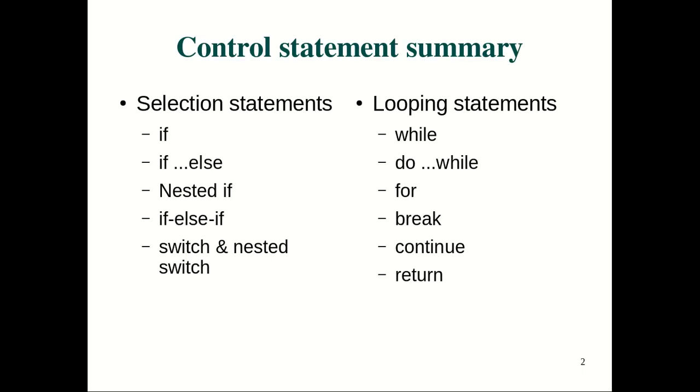So this is the summary of all the control statements supported by the Java programming language. Selection statements, we know, are if, else, which can be nested, the ladder of if, else, if, then switch and nested switches, meaning a switch statement can be nested within another. So nested switch is also possible. Coming to loops, the basic while loop, do while loop, for loop, break, continue, and return.